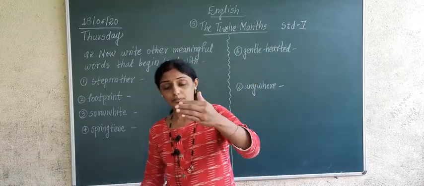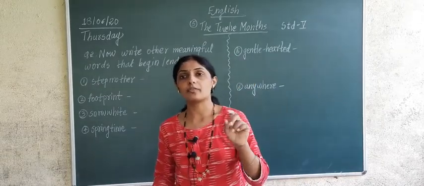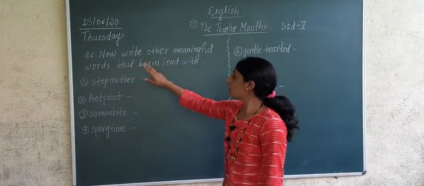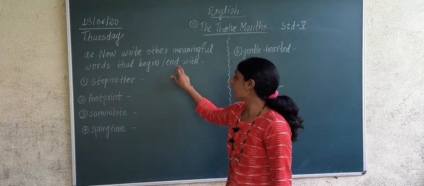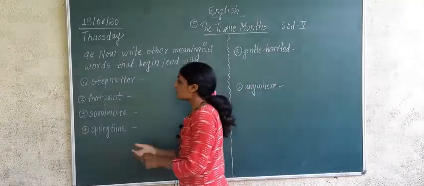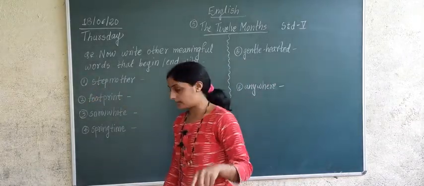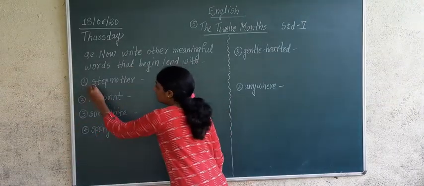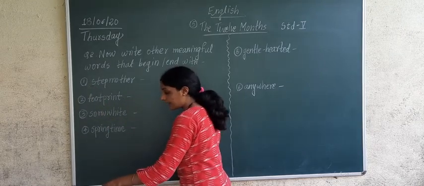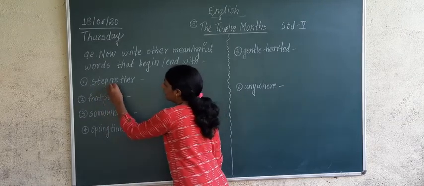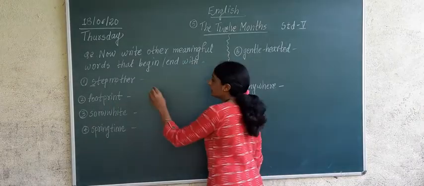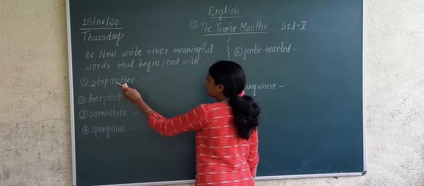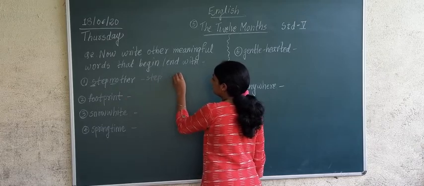Yes. Then below that question you have to write down the second question, that now write other meaningful words that begin or end with the first letter. Here it is given in the book, the first word in each and the second word in each, okay. What you have to do now? Stepmother is there. What we have done of the stepmother? We have done step plus mother.